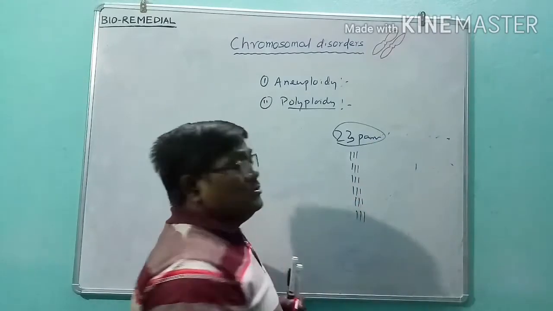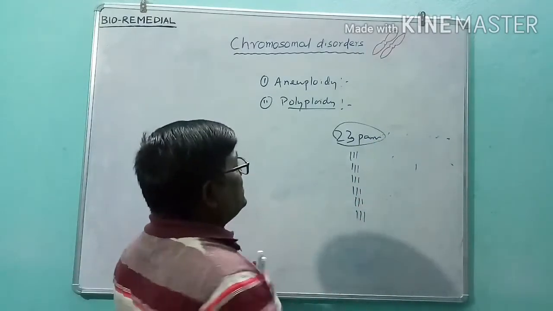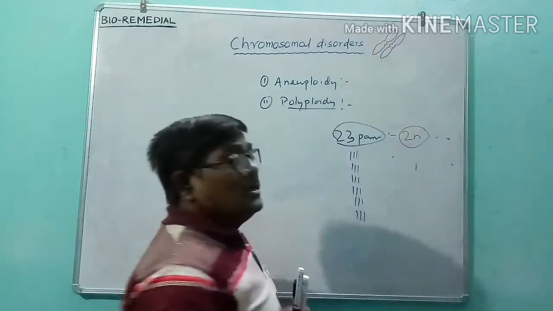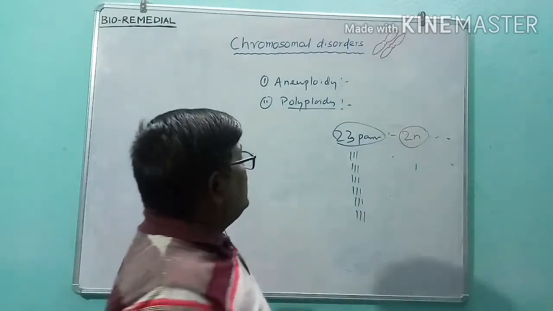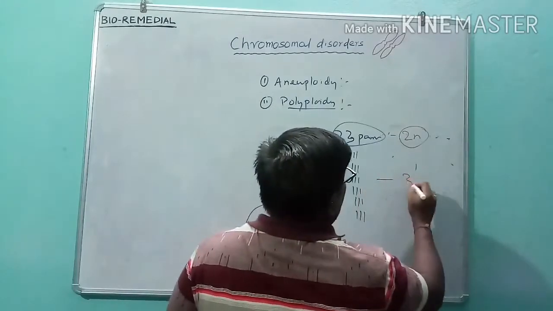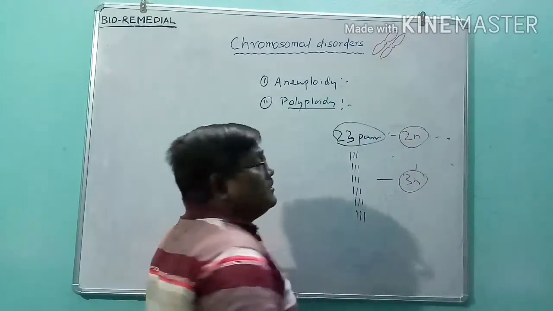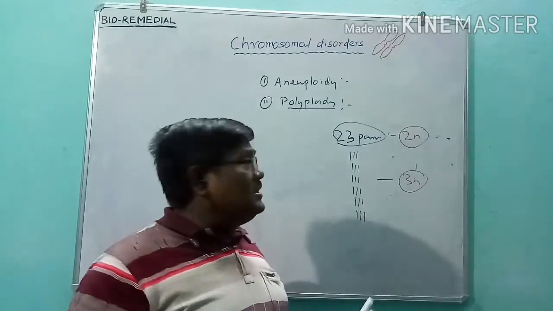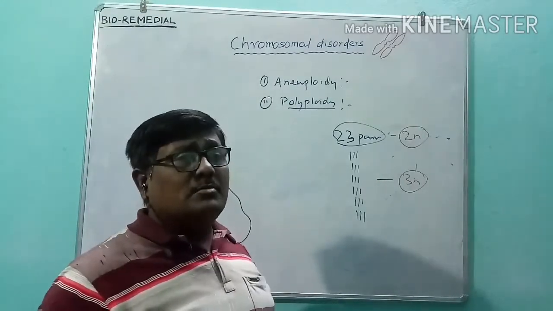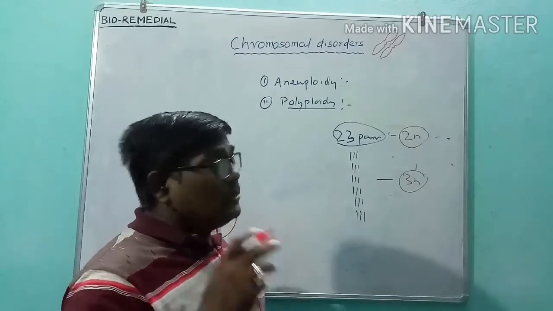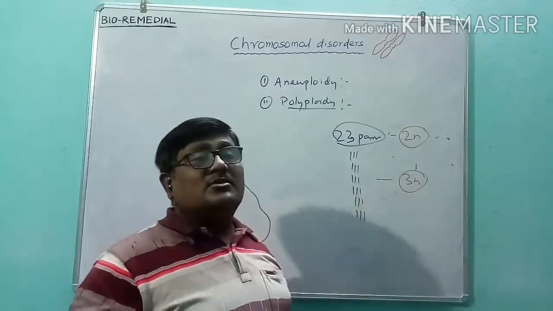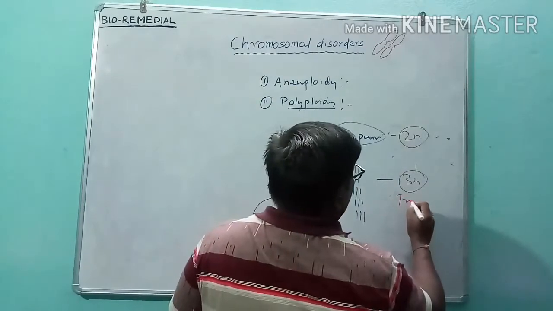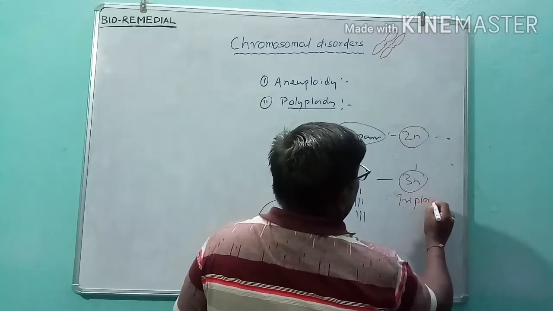That means if the human being is a 2N organism, after polyploidy this condition will be called 3N. It means there are 23 sets of chromosomes, and each set has 3 chromosomes. This 3N condition is called triploidy.